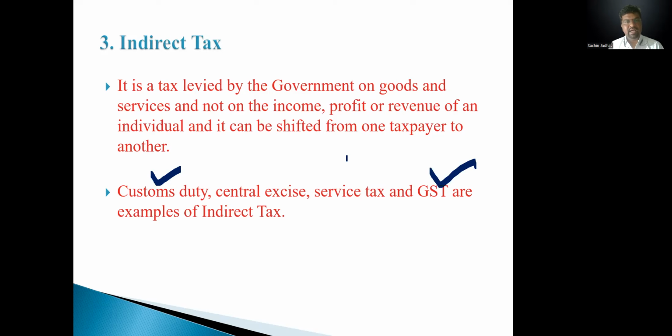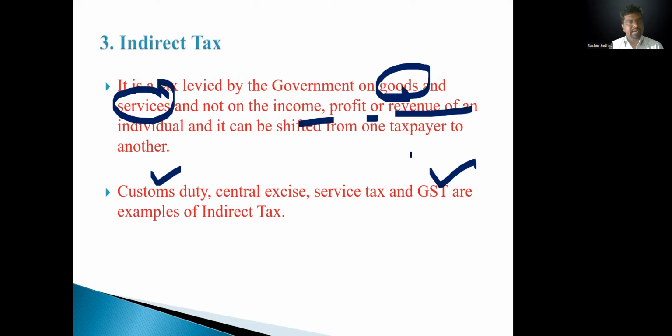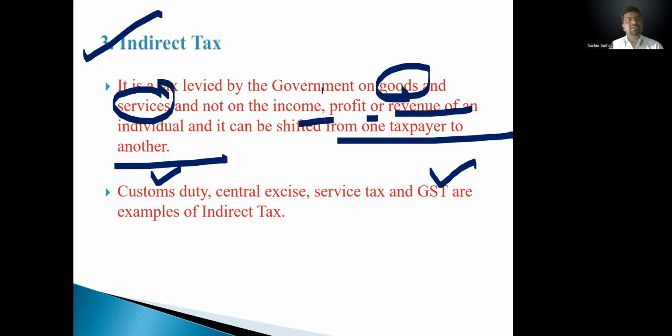Okay, so indirect tax is levied on goods and services, not on income, profit and revenue, and it can be shifted from one taxpayer to another, so it is called indirect tax. Okay, I think you understood. An example of indirect tax: first is custom duty, second is GST.